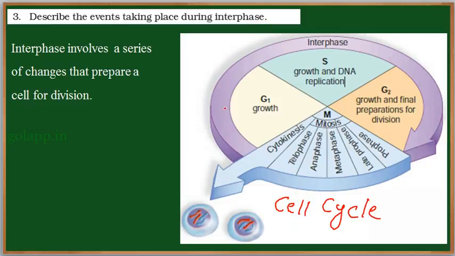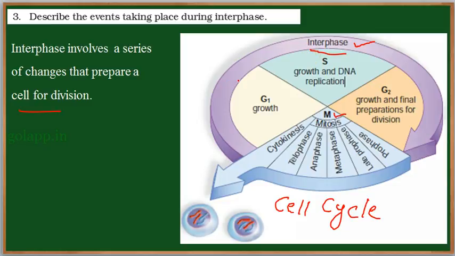So the complete cell cycle is divided into two parts. One is the interphase and the other one is the M phase. The M phase represents mitosis or meiosis. So before a cell divides, it prepares itself for division. This phase in which the cell prepares itself for division is called interphase.